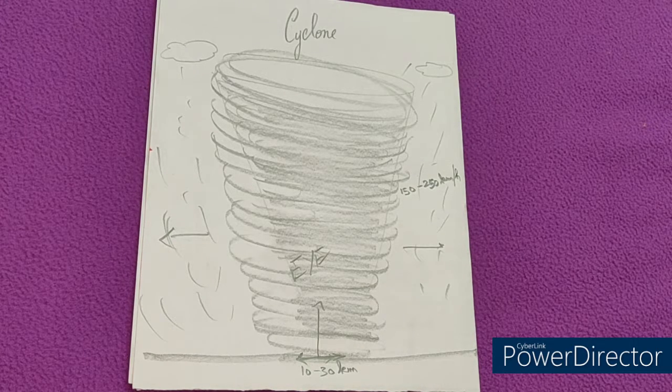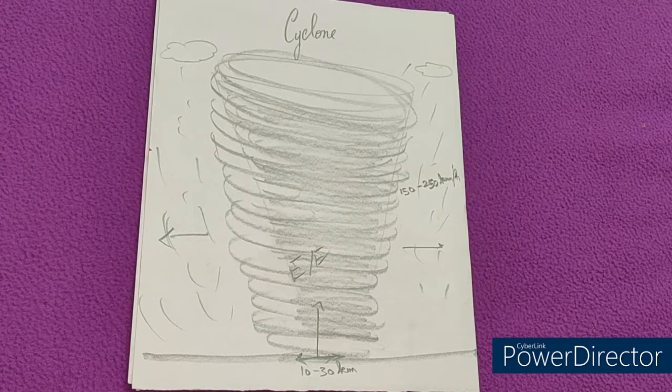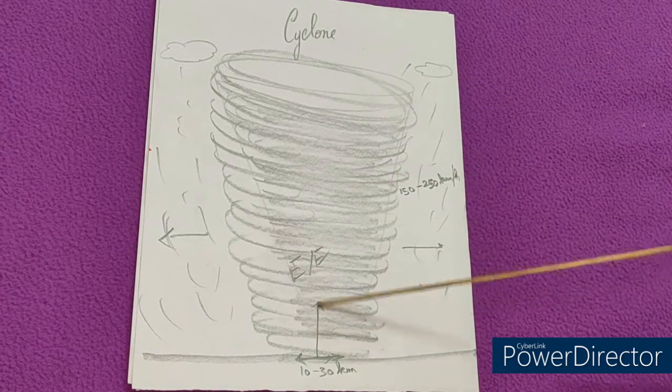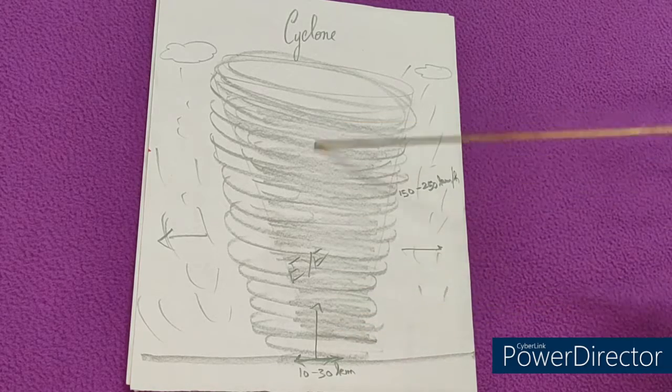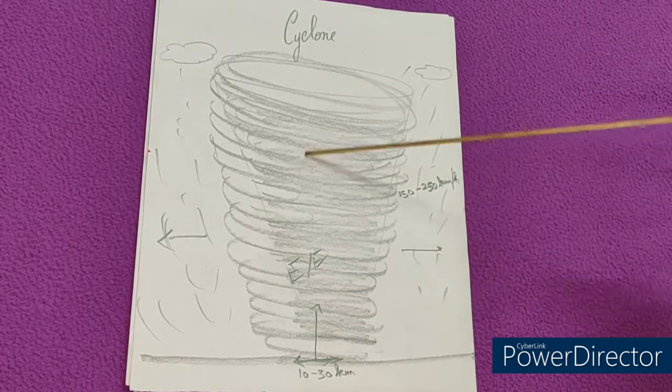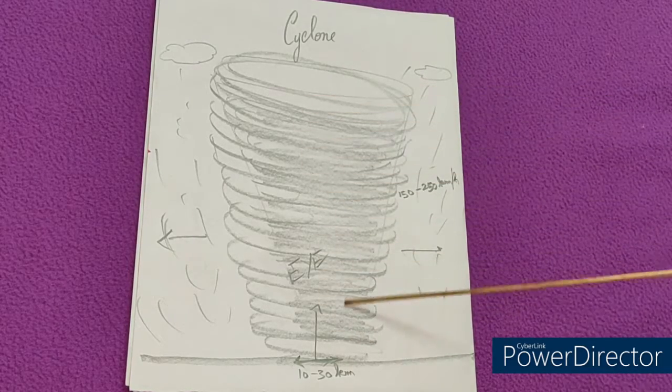So I have drawn a small picture of a cyclone. This is just a rough idea of a cyclone. At the center of a cyclone is a calm area where there is no disturbance, and this is known as the eye of the cyclone.